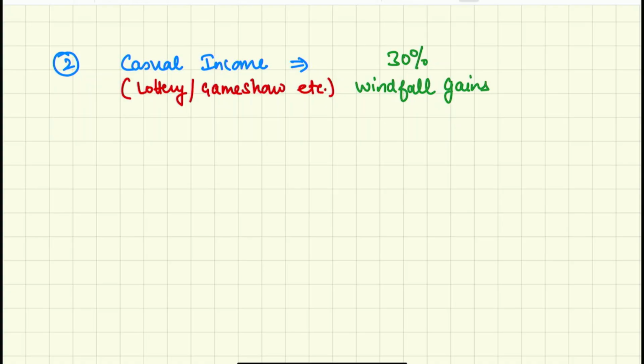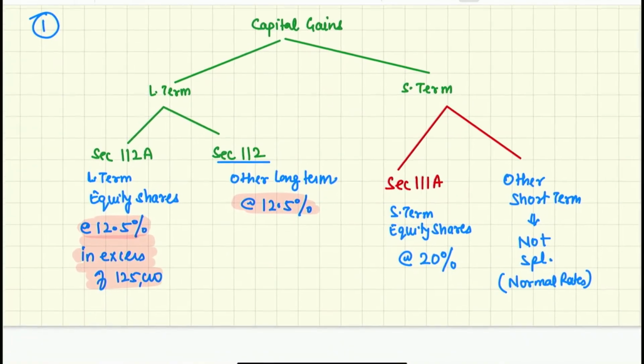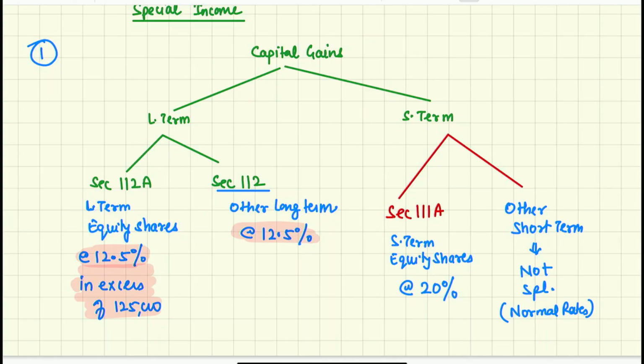Okay. Guys, have you written this? Yes, sir. Now let us go more into capital gain, because casual income is something very easy, 30%. Long term is 112A and 112. Section 111A is short-term equity shares, which is taxable at 20%.